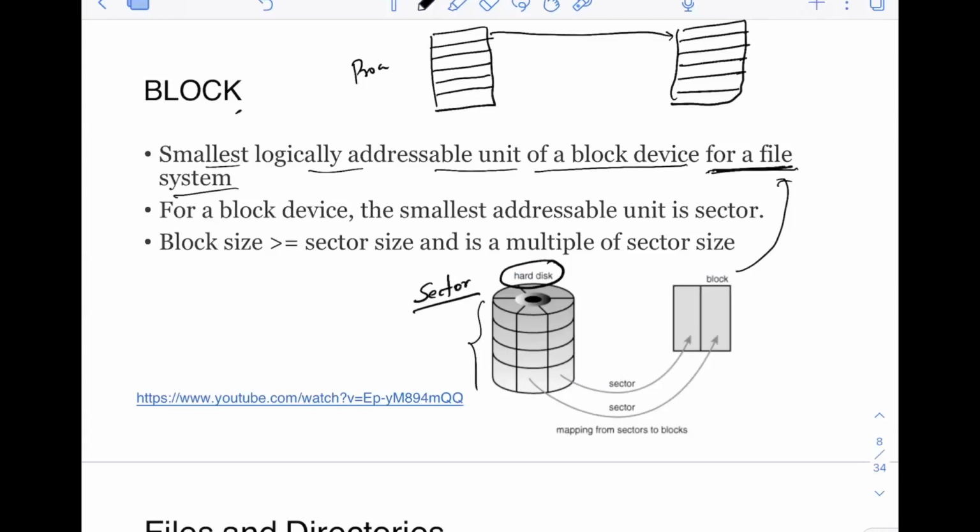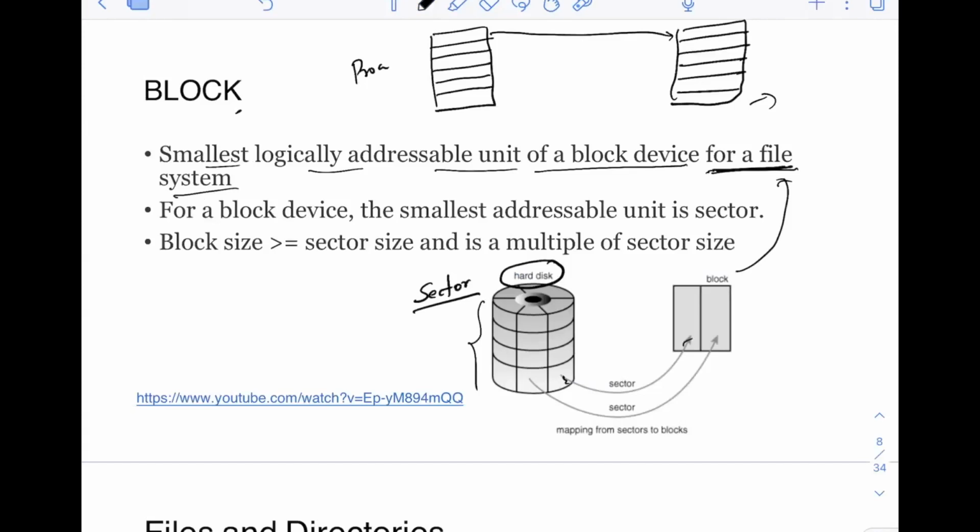So you have the sectors here in the hard disk, again similar to the RAM. You have sectors here, and the file system itself sees these sectors as blocks. For example, it will see that this sector is this block here, so different names, right? Whatever operations the file system does, it will always do in terms of blocks.